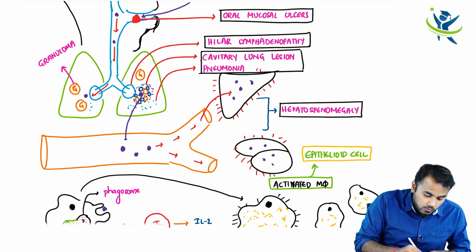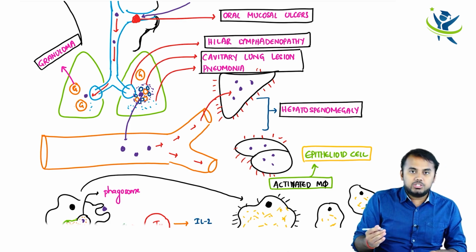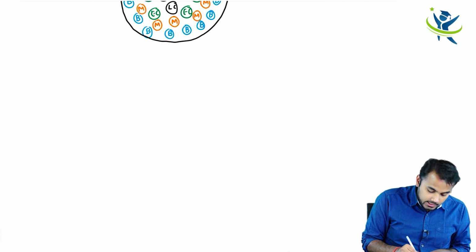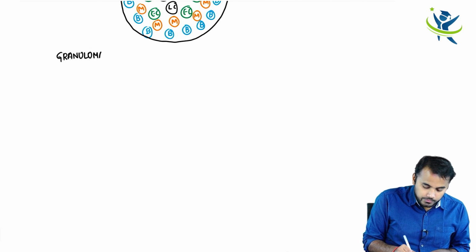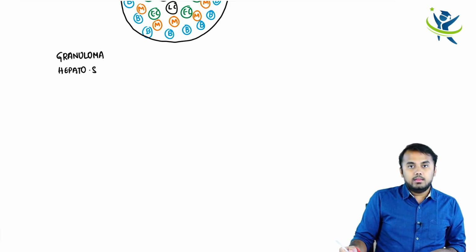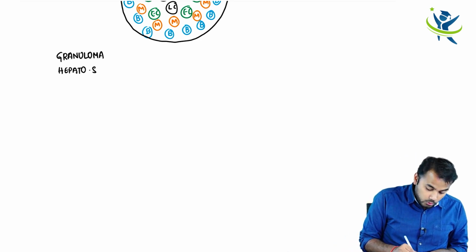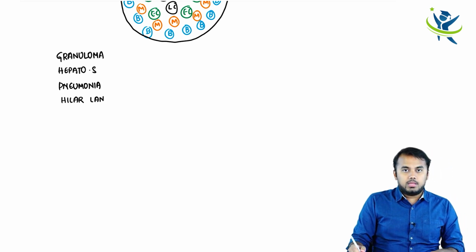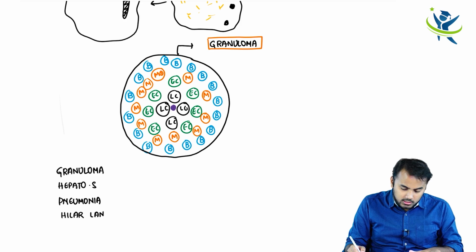So overall guys, if I wanted to make a bigger picture and tell you overall, what are the things which you appreciated here? One is granuloma formation, right? The next one is you got hepatosplenomegaly, right? The third one which you have got is pneumonia in the patient. Not only pneumonia, you have also got hilar lymphadenopathy. LAN stands for lymphadenopathy. Hilar lymphadenopathy, and what all things still I forgot?